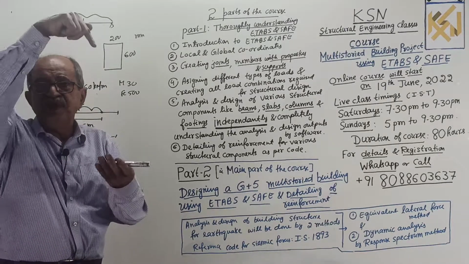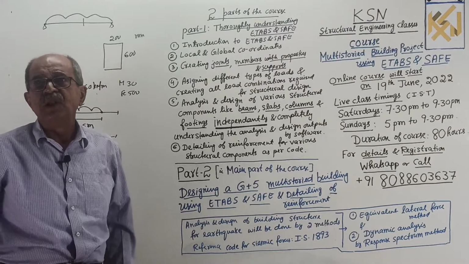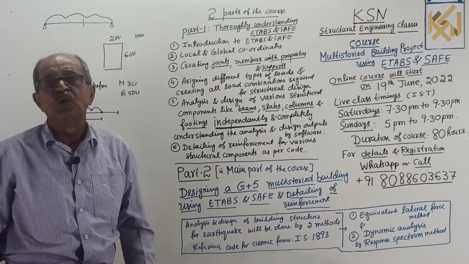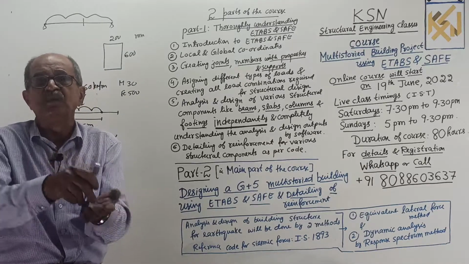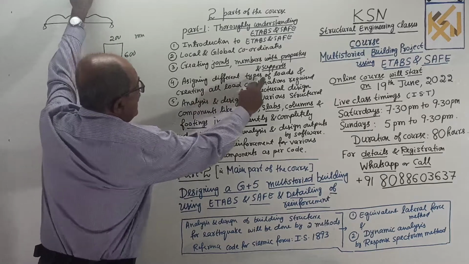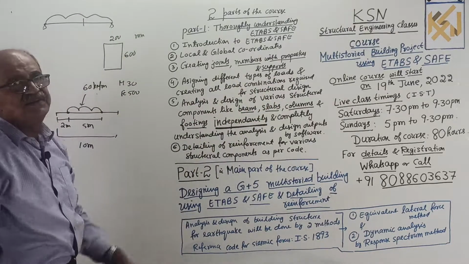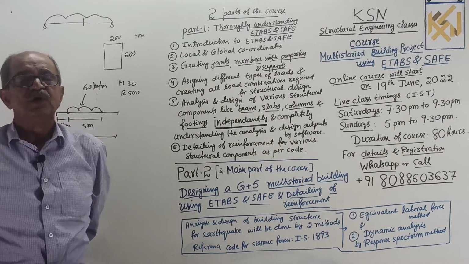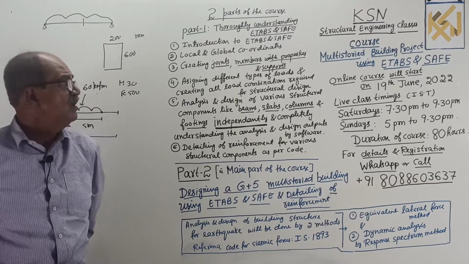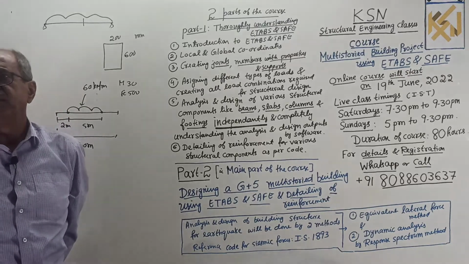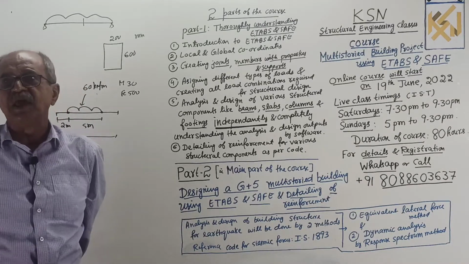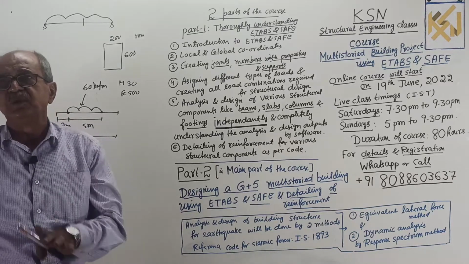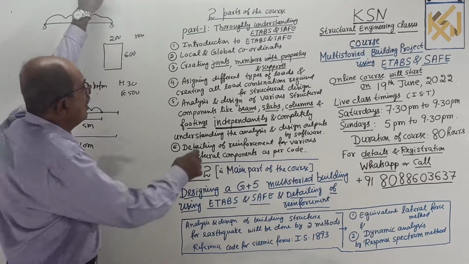So like that, how to place a point load wherever you want, like member loads and joint loads, how to assign wall load, how to assign floor load, how to assign load for a footing slab from column, all that will be coming: assigning different types of loads and creating all load combinations. Dead load plus live load as working load, 1.5 DL plus 1.5 LL for the limit state method, that is for factored load, or when you consider earthquake, 1.5 DL plus 1.5 different types of earthquake loads, or 1.2 DL plus 1.2 LL plus 1.2 earthquake load. All those load combinations will be coming.